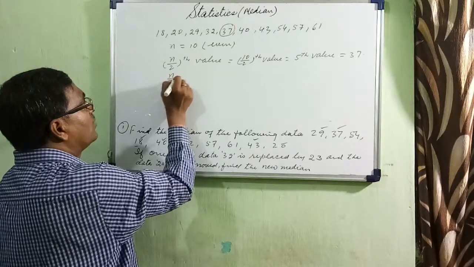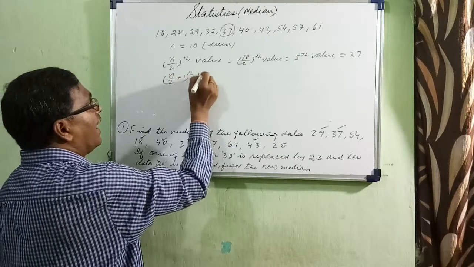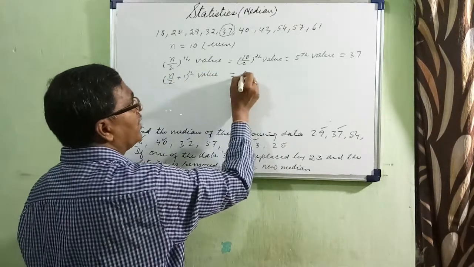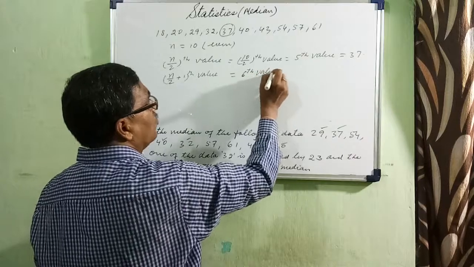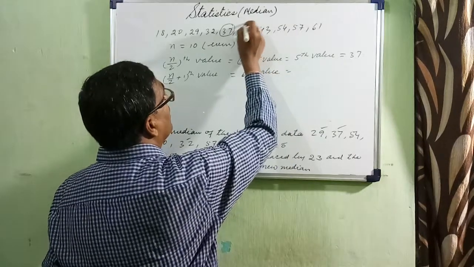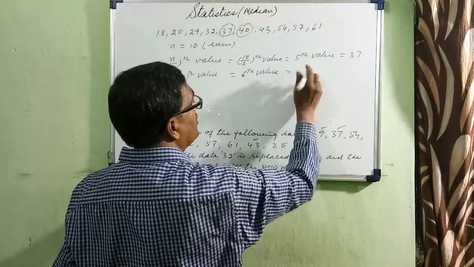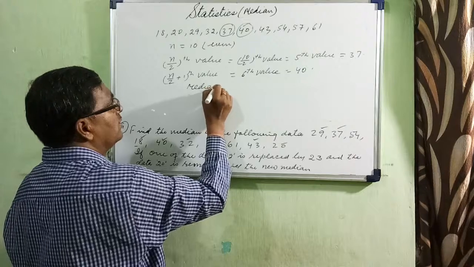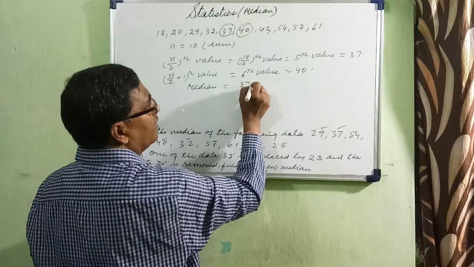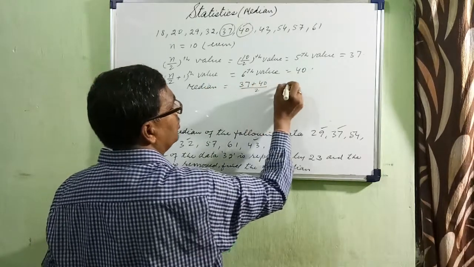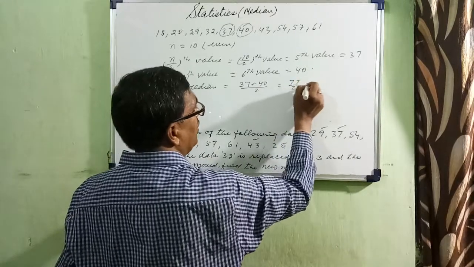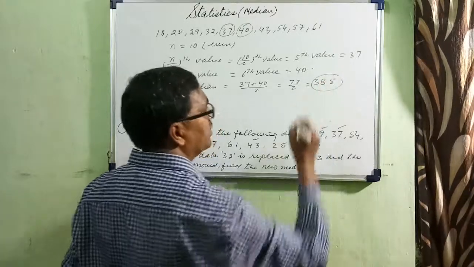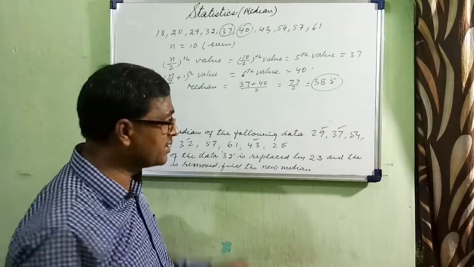Then you find out the n by 2 plus 1th value, the 6th value, which is 40. Find their average. So median is equal to (37 plus 40) divided by 2, 77 by 2, so the median is 38.5, the original median.